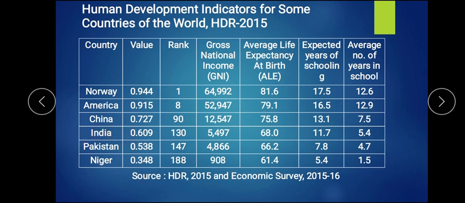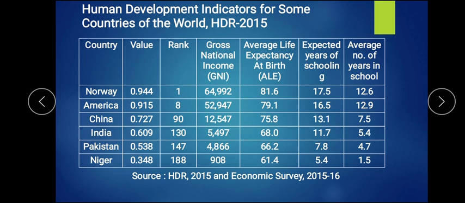Then after China we find India coming, that is 0.609, the ranking is 130, and the average per capita income is 5,497 US dollars, which is very less. If you convert into rupees, say 5,500 as per 2014, it should be nearly 65 rupees, or let's say 60, so 5,500 into 60, nearly 3 lakh something it will be. So it is much less compared to the developed countries.